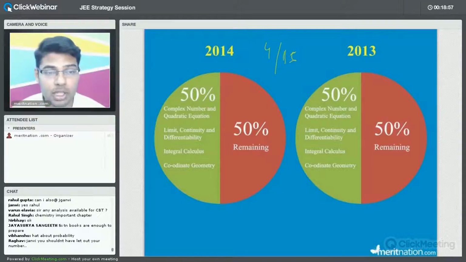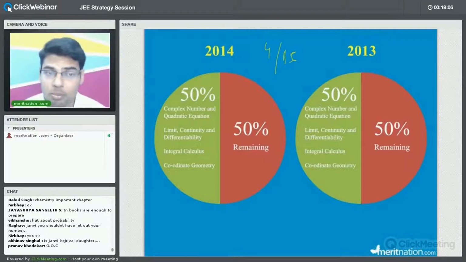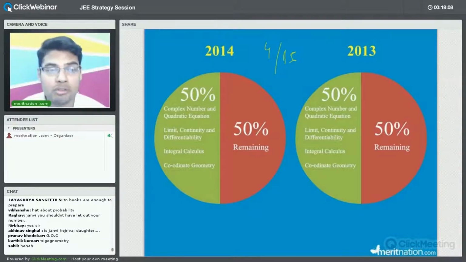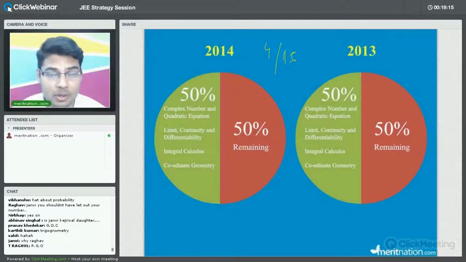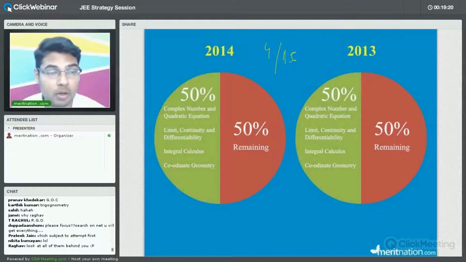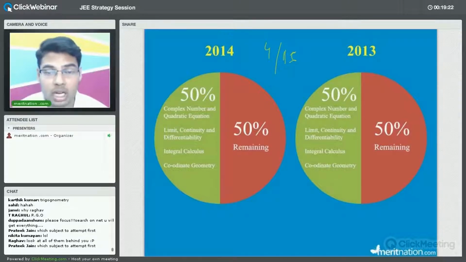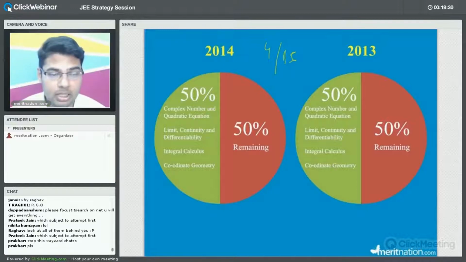So the important point is basically the study part, because most of you would have done this study, most of you would have practiced a lot. Now the important part is what part you have to revise, what part you have to leave if time does not permit. If time permits, you will have to revise all the things, but if time does not permit, you will have to revise the selected things. So the basic idea is this: we have to know, first of all, what the concepts are and the weightage of different chapters. Here we have discussed physics as well as mathematics, right?